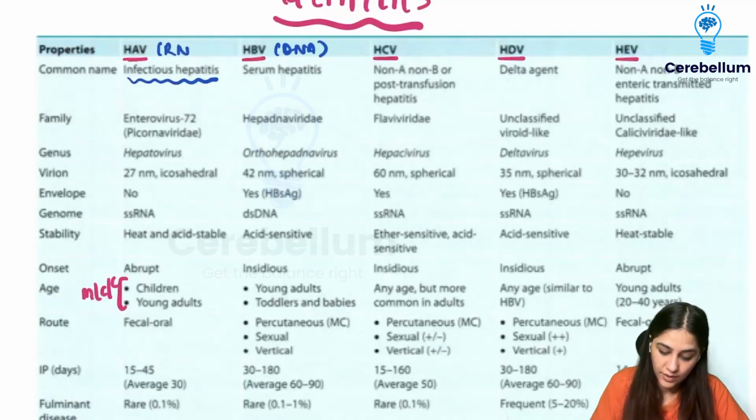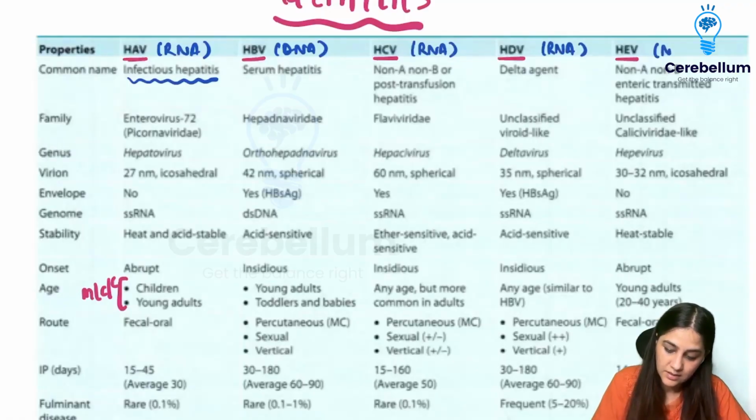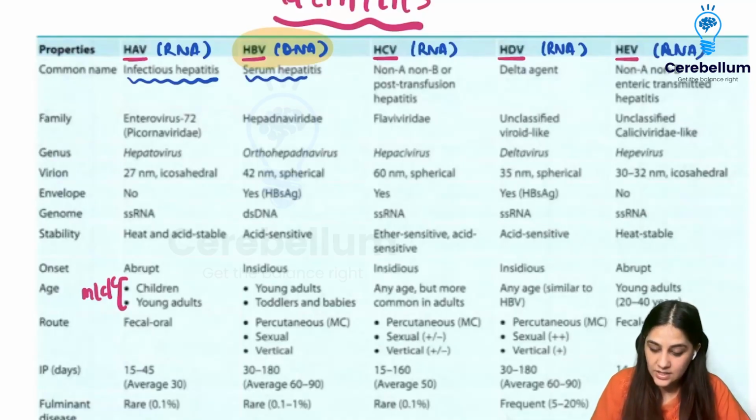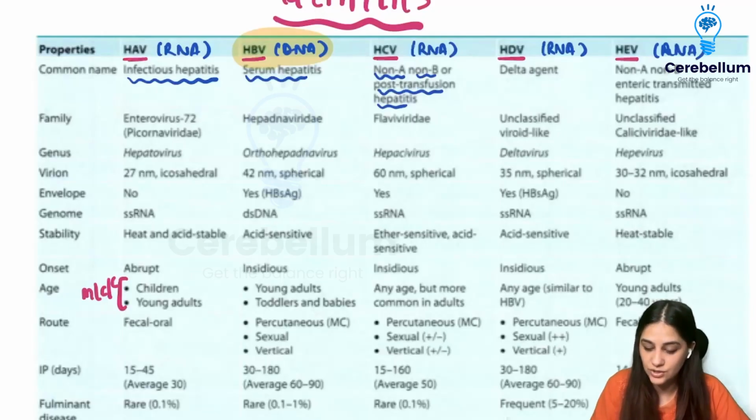The rest are all RNA viruses, right? So hepatitis B is called serum hepatitis. HCV, or hepatitis C, is called non-A, non-B virus or post-transfusion hepatitis because it is also transmitted by transfusion reactions.